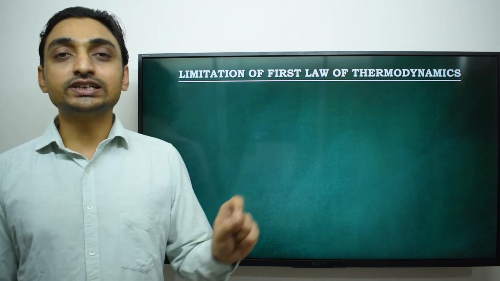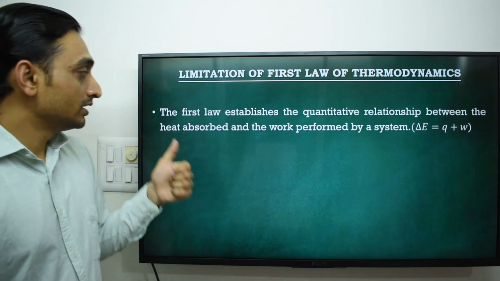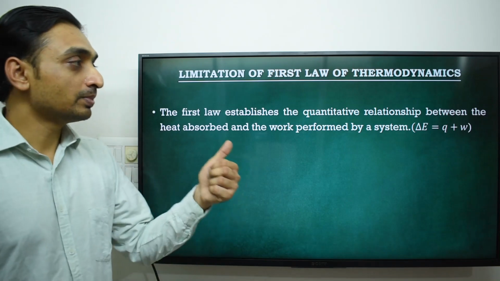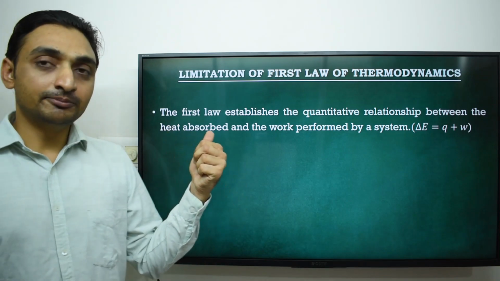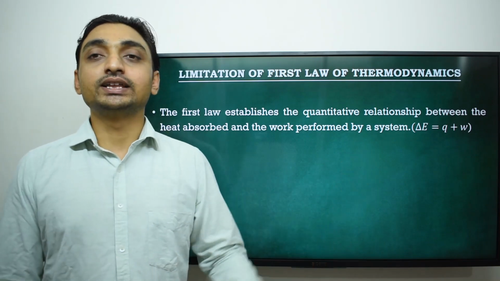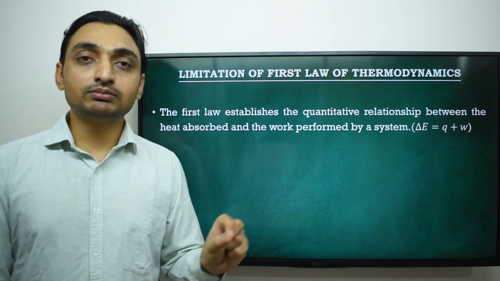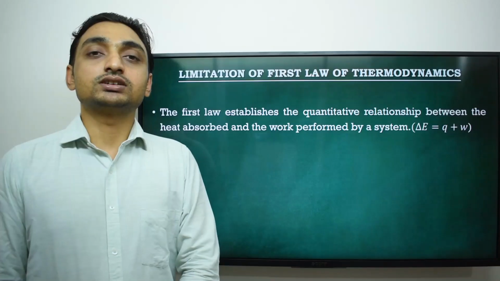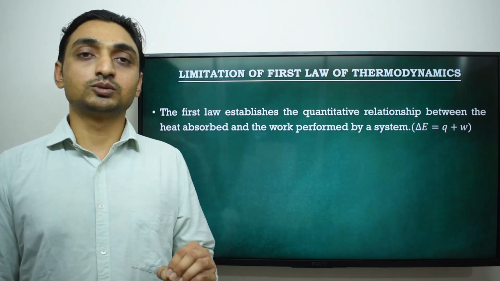In terms of heat and work, the first law establishes the quantitative relationship between the heat absorbed and the work performed by the system, and mathematically it can be written as delta E is equal to Q plus W.